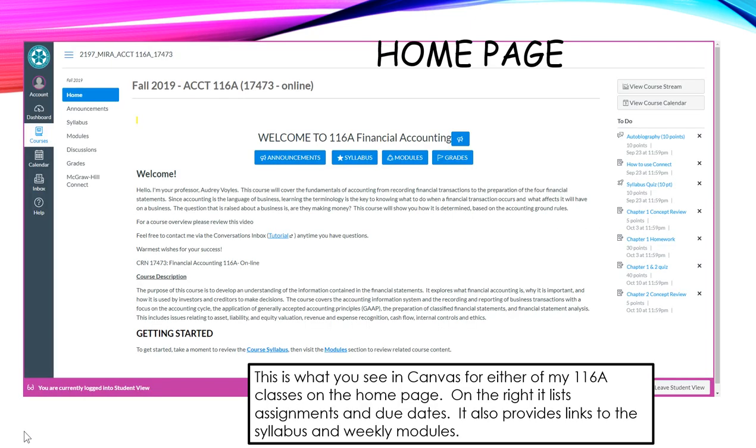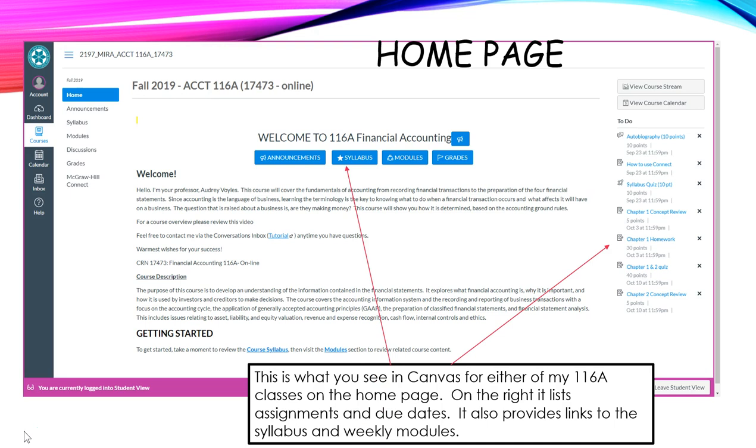The home page in Canvas, this is what it looks like. This is what you see in Canvas for either of my 116 classes. On the right, it lists assignments and due dates. It also provides links to the syllabus and weekly modules, and there are a number of places you can find this. So, these are the weekly assignments. However, they don't include the smart books, which are also a requirement. Although they show a due date at the end of the semester, you really should do those before you do anything on each chapter.